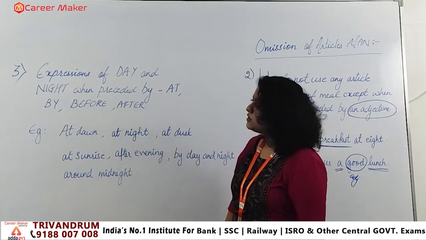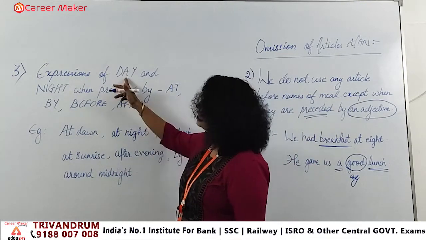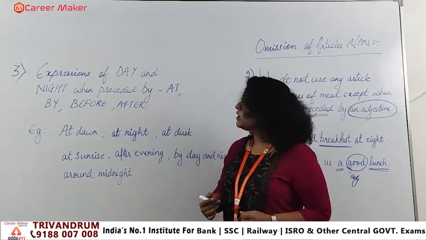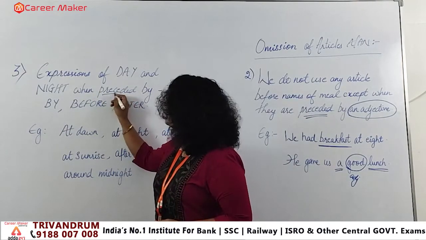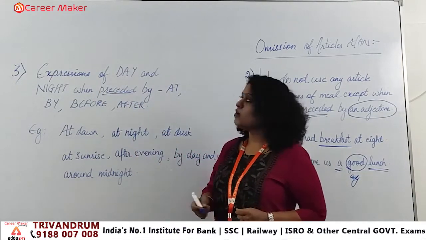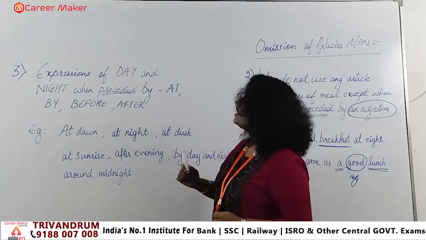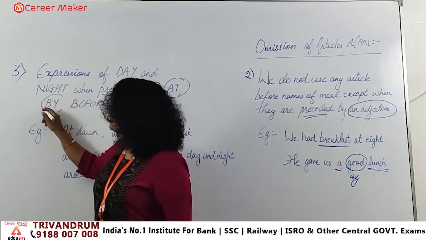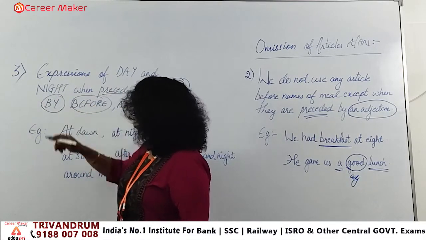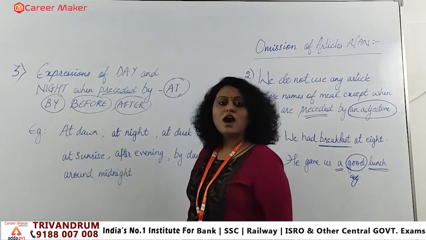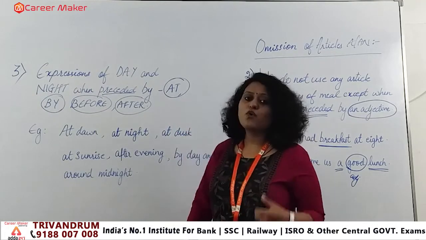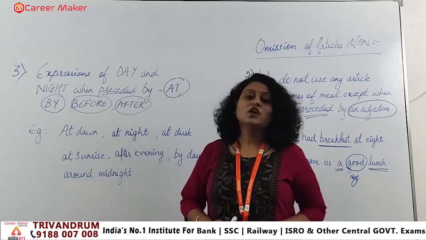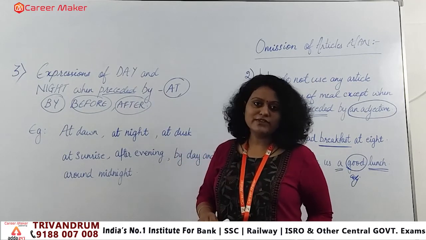The next omission that you can see is expressions of day and night. That means if you are using the expressions of day and night in a statement, and if they are preceded by four words, one is at, one is by, the third one is before, and the fourth word is after, you have to omit the use of the indefinite article here.